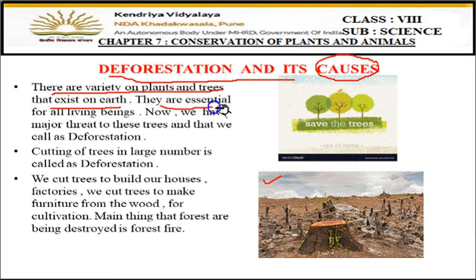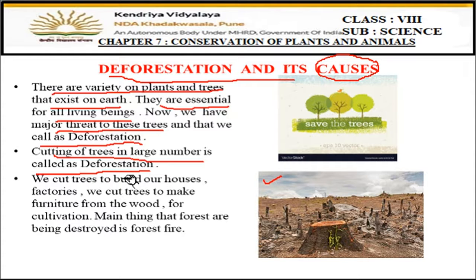And we all know that plants are very essential for all living beings. For one, they give us oxygen to breathe, and they take in CO2 and use it for photosynthesis. Along with this exchange of gases, they give us a lot of products. So plants and trees are very important. Now we have major threats to these trees, which we call deforestation. We cut the trees for many of our needs, and that process is called deforestation. The definition is: cutting of trees on a large scale or in large numbers is called deforestation.